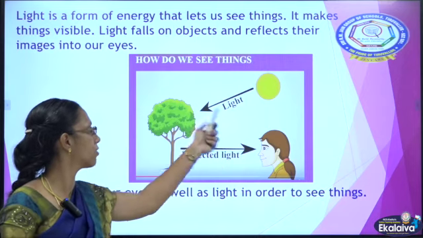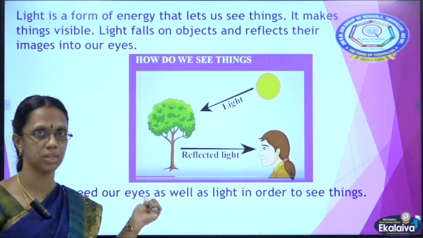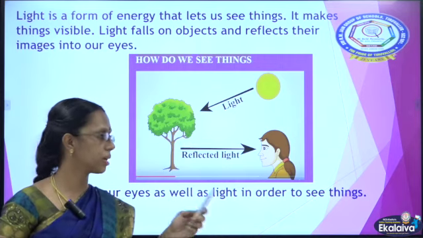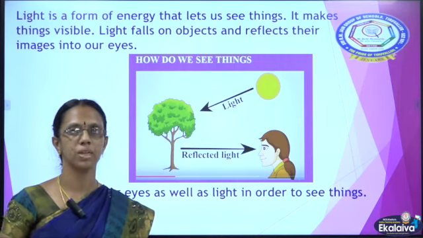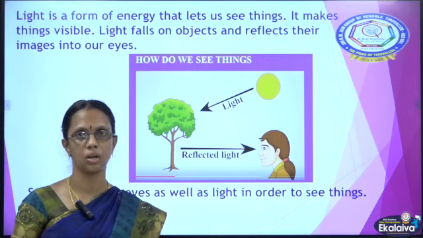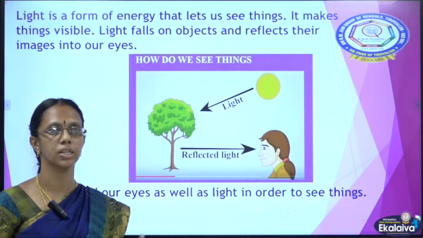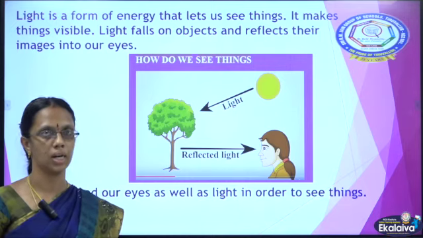See, the sunlight falls on the tree and the tree reflects light into our eyes, and that is how we are able to see the tree. The same thing goes for all the objects around us. So, we need eyes as well as light in order to see things around us.